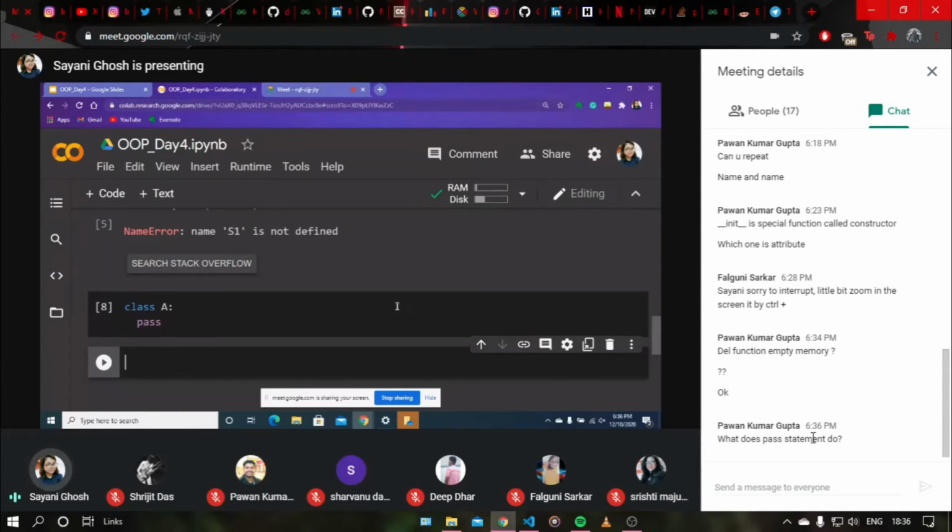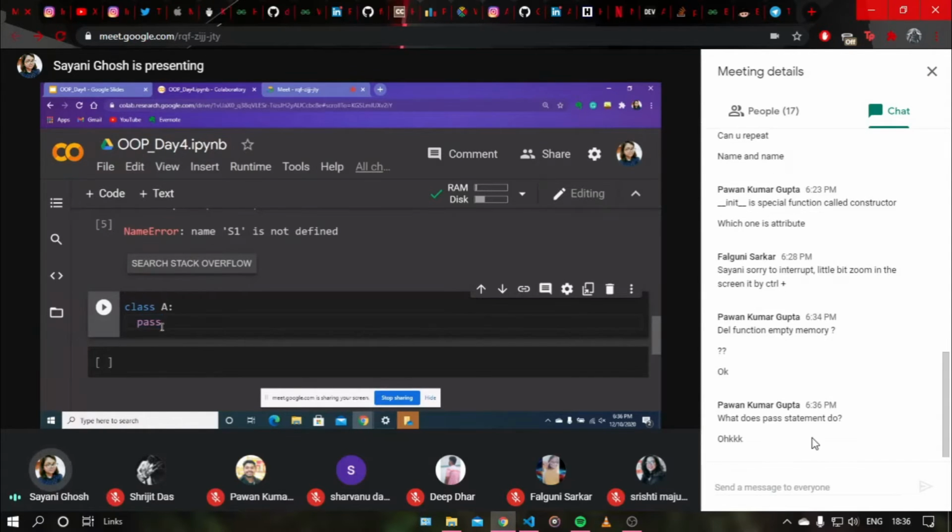Yeah, the pass statement is actually a dummy statement. It does nothing. So when we are in a class, if you don't want to write the class body right now, then you just have to define the class and then write the pass statement. It will not do anything. It will just avoid the error of end of file reached. Okay. So guys, anyone? Inheritance?